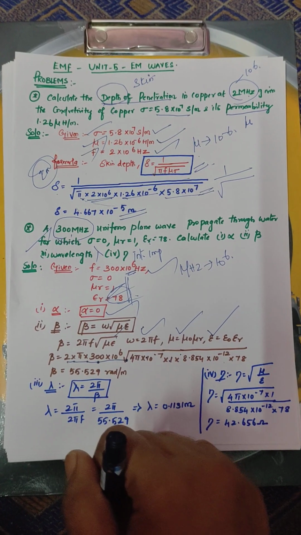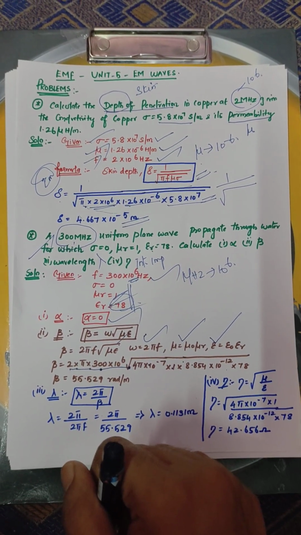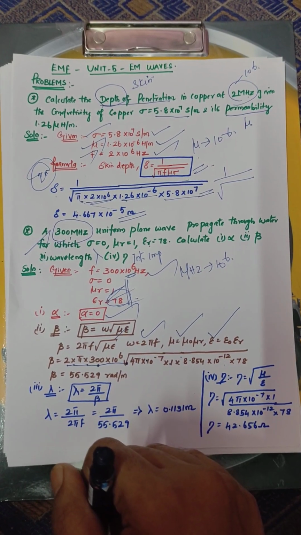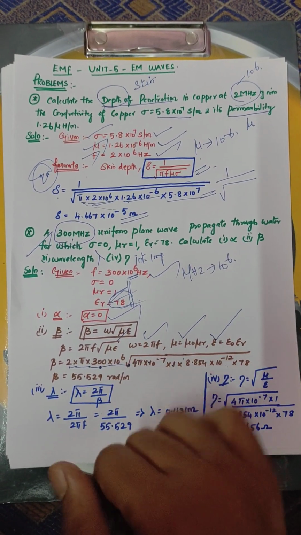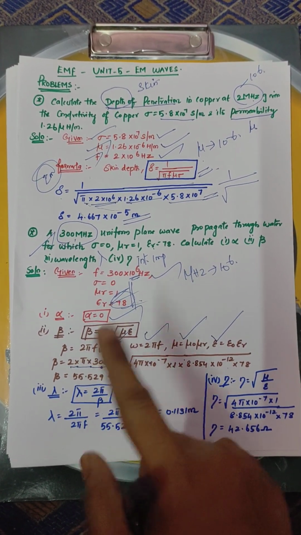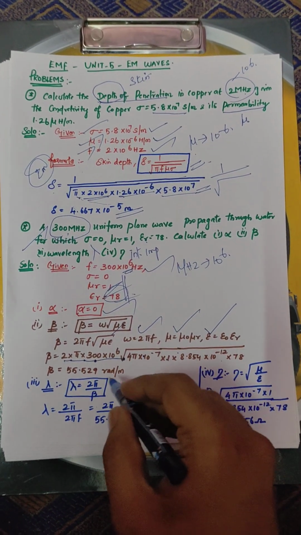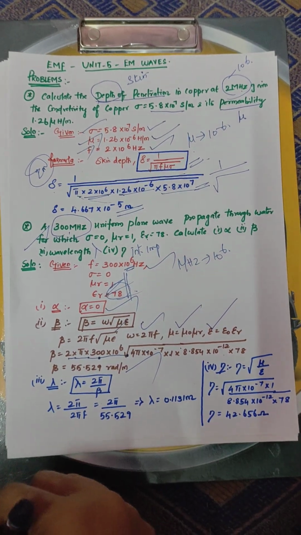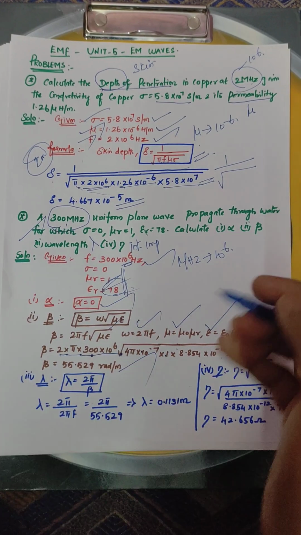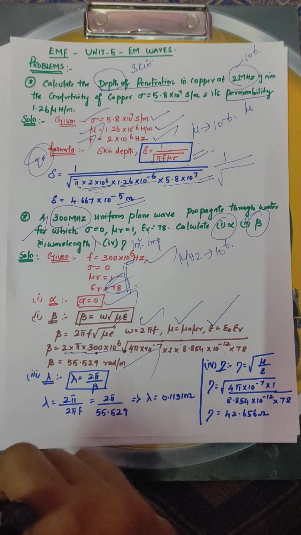So multiply first the square root part. 4 pi into 10 power minus 7 into 1 into 8.854 into 10 power minus 12 into 78. Then take the square root. Then that answer is to be multiplied with 2 pi into 300 into 10 power 6. So we'll get the beta answer as 55.529. The unit is radian per meter. The second parameter over. So first alpha over, beta over.